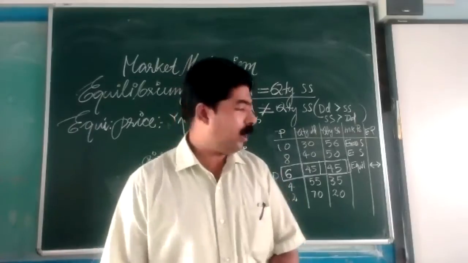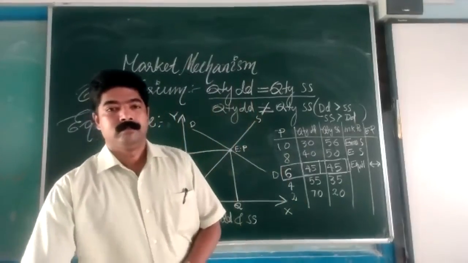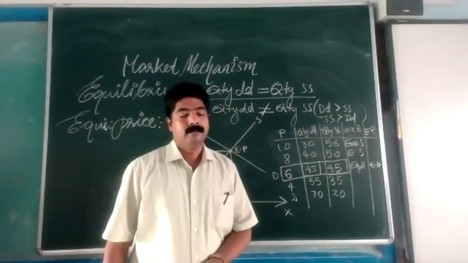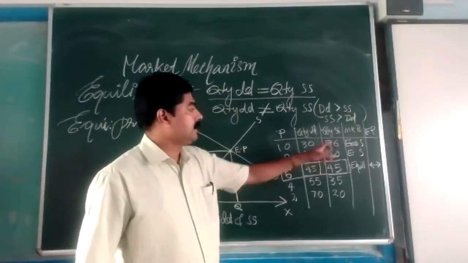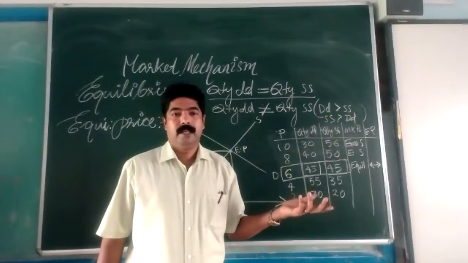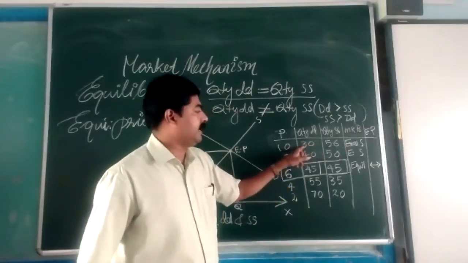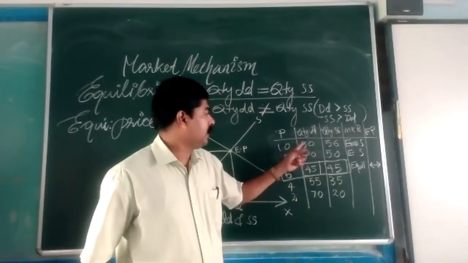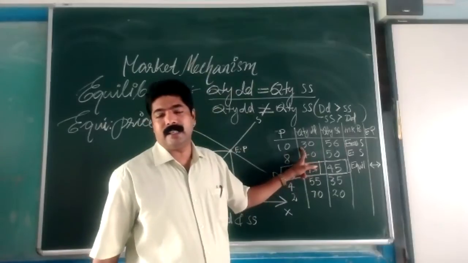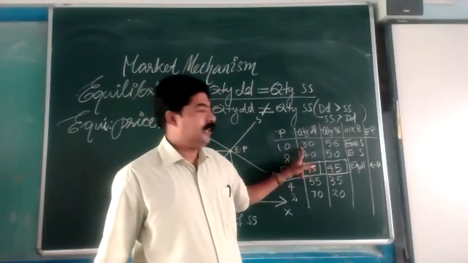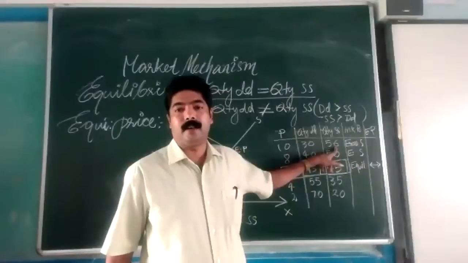Will price increase or decrease? There is a chance of decreasing price because the supply is more. Demand is actually 30 in number. Take it like this: 30 students demanded a particular commodity, but in the market there are 56.